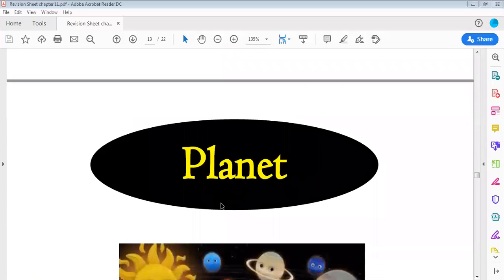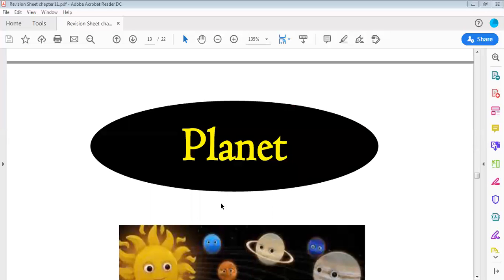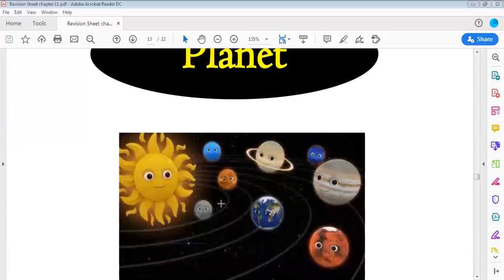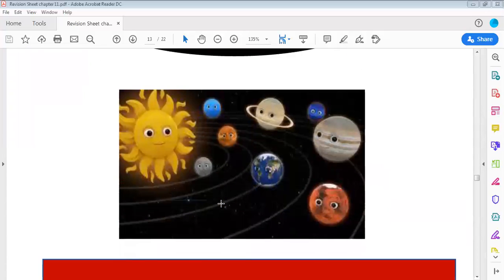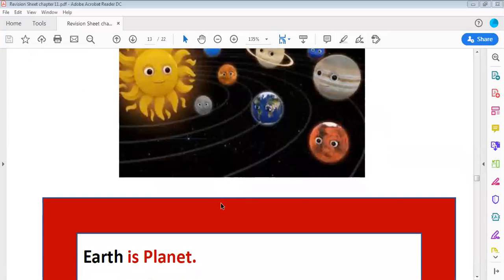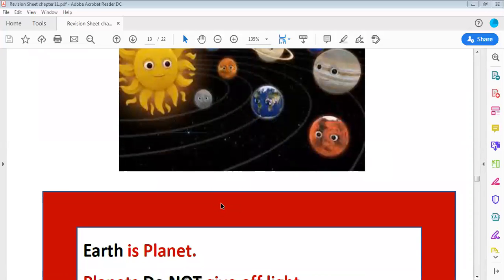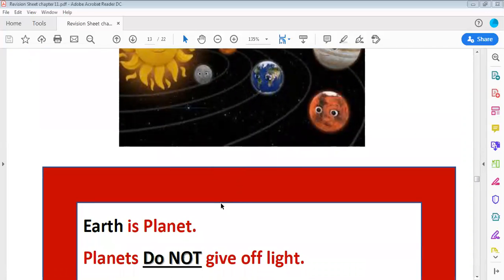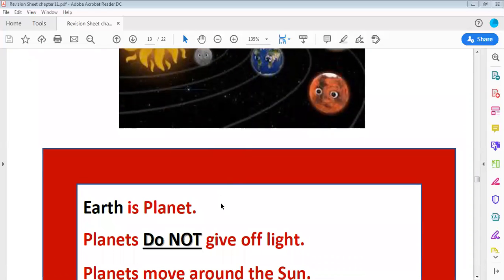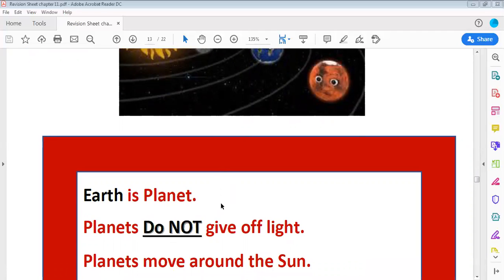We learned about planets. Who remembered what we said about planets? We said that Earth is one of the planets in the space. Planets do not give light. So the second thing we learned about planets, planets do not give off light. Planets move around the sun.